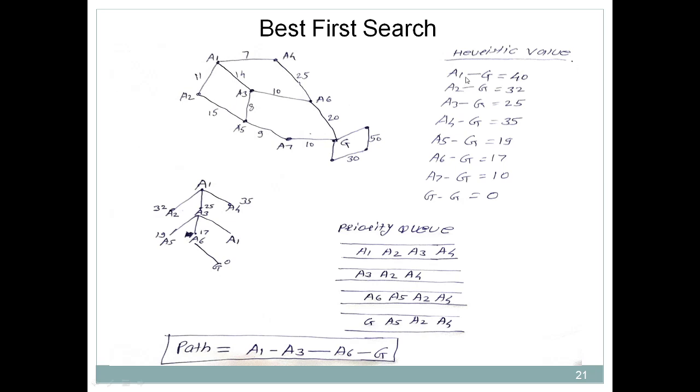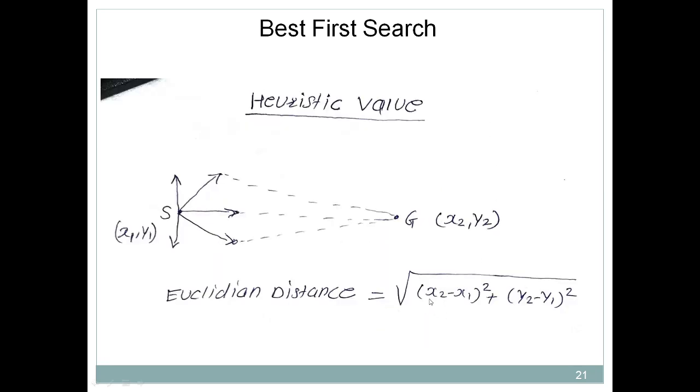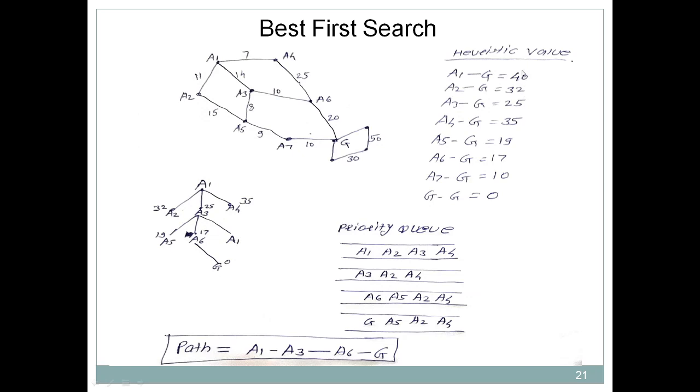Okay, so in this case, what is the meaning of this? A1 to G distance is 40. This is a straight line distance. I just showed you the formula for how that value is calculated. So this is a heuristic value. Suppose I need to move from A1 to G, so the distance is 40. From A2 to G, the distance is 32. Okay, so in this case the distance is 32. Then from A3 to G, the distance is 25.